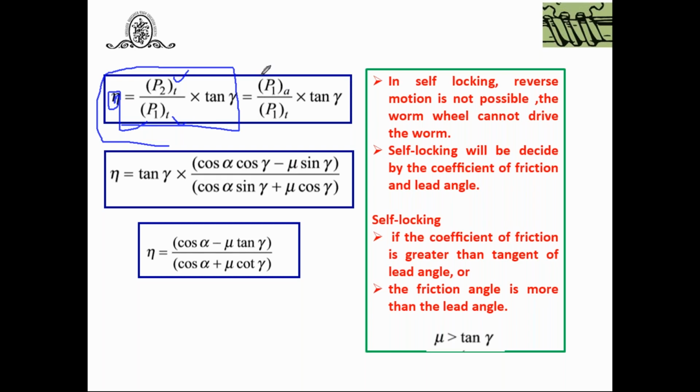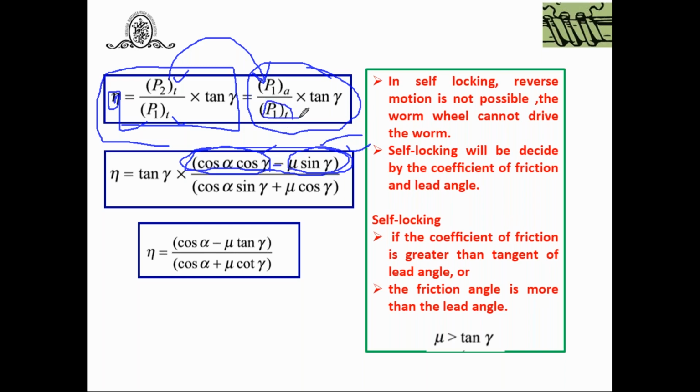But yesterday we have seen force analysis in worm gears. The tangential force on the worm wheel is equal to the axial force on the worm. So you can change P_T2 to P1A and you will get this relation. And then what is P1A, the axial force on the worm? That is cos alpha cos gamma minus mu sin gamma. This term is because of the normal reaction component, and this mu sin gamma is because of the frictional component. And the negative sign is because it is opposite to the direction of rotation. Yesterday we have discussed this thing.